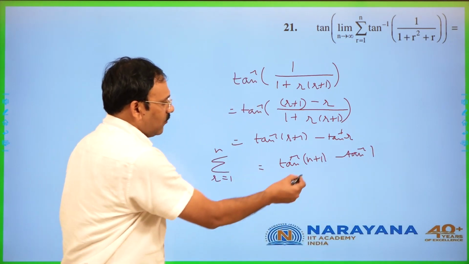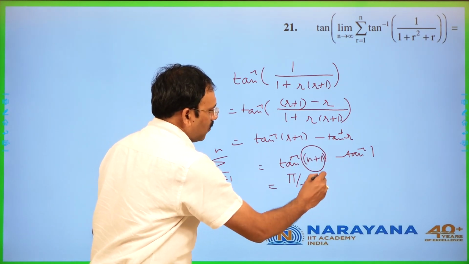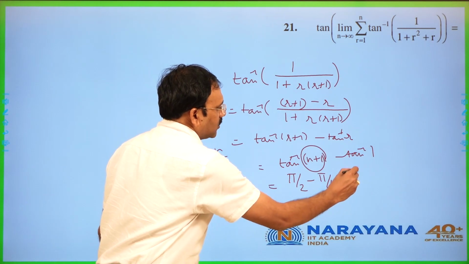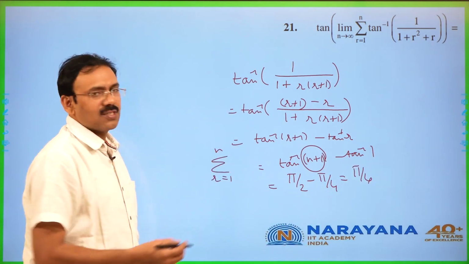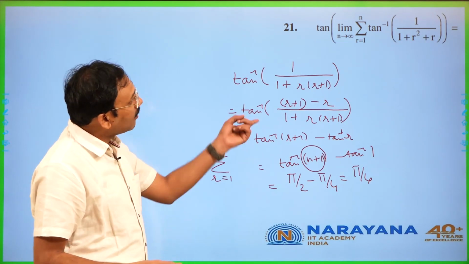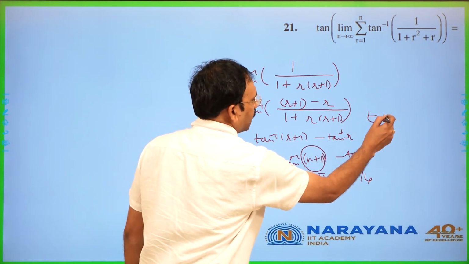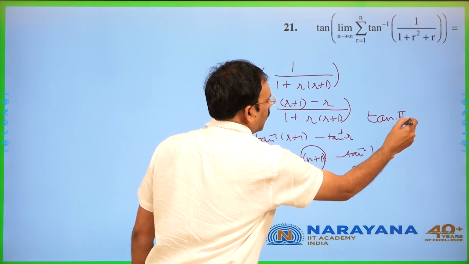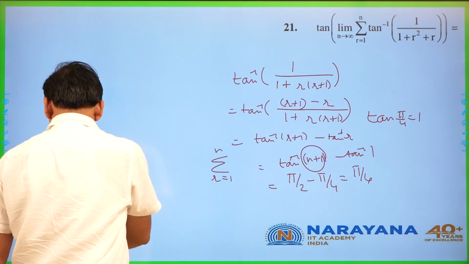As n tends to infinity, this goes to infinity, and hence pi by 2 minus pi by 4, your answer is going to be pi by 4. Now tan of that value is asked, tan pi by 4 is 1. That's all.